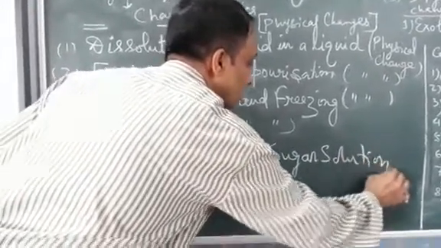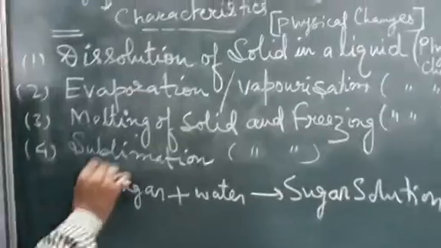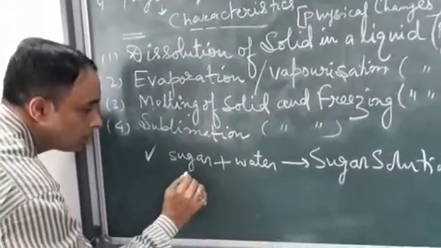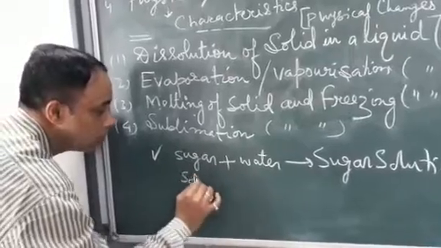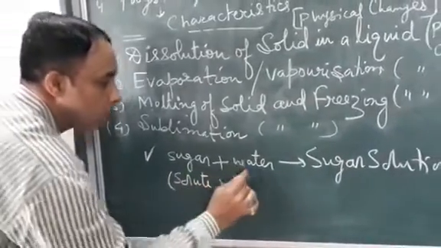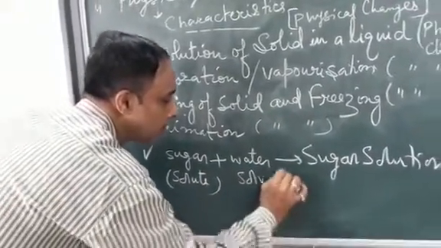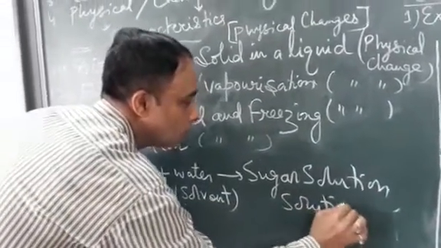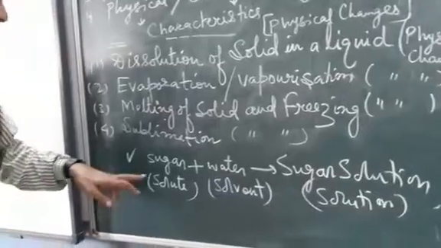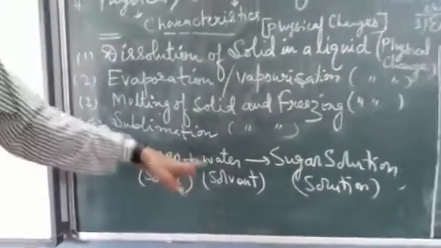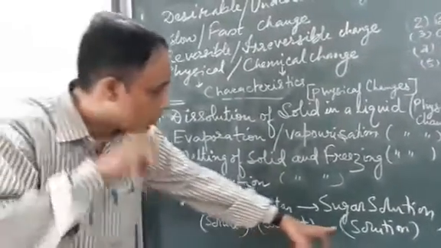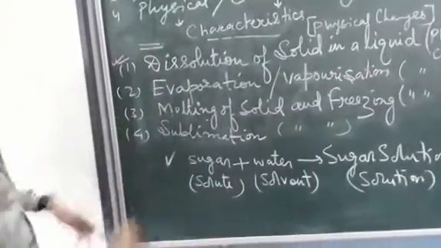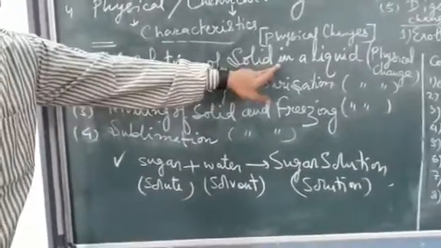So this is one of the examples of dissolution, where sugar is the solute and water is the solvent, and this is the solution. So you might say that the sugar solute gets dissolved into the solvent and forms a solution. This is one of the examples of dissolution of a solid in a liquid.